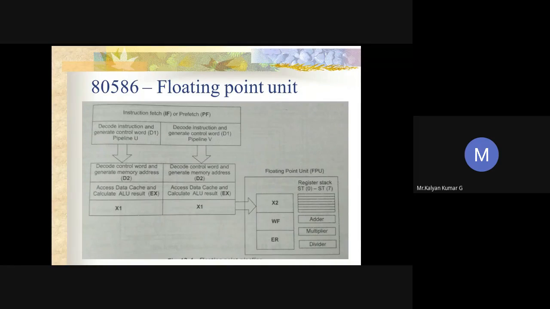Apart from this, there are 5 segments available, like the floating point adder segment, which we call FADD, the floating point multiplier segment (FMUL), and the floating point divider segment (FDiv). All these are also available in your Pentium processor. We are not looking at the details of these segments, but we have options for all these segments also.